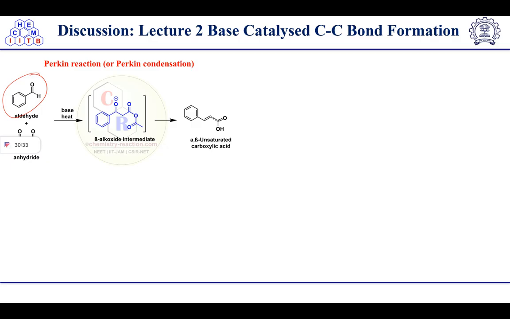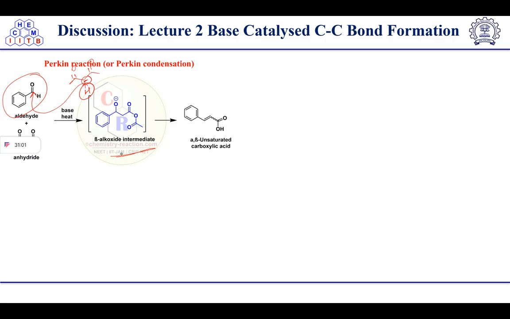In this case, a base is there, and the base will abstract the proton to make the stable enolate. From the anhydride, proton abstraction will take place, because of these two carbonyl groups this proton is more acidic. So abstraction will take place from here, and the negative charge will generate and attack the aldehyde to form this beta alkoxide intermediate.